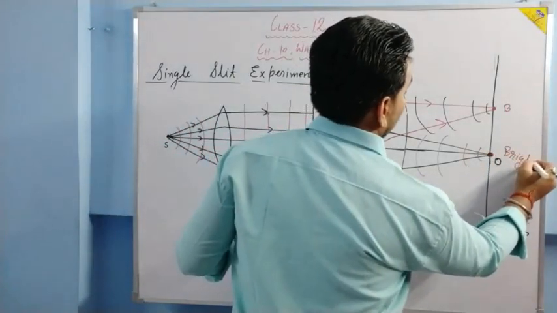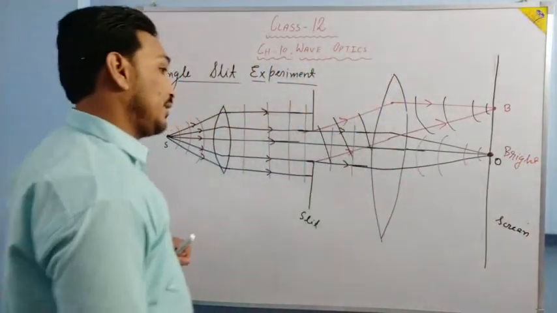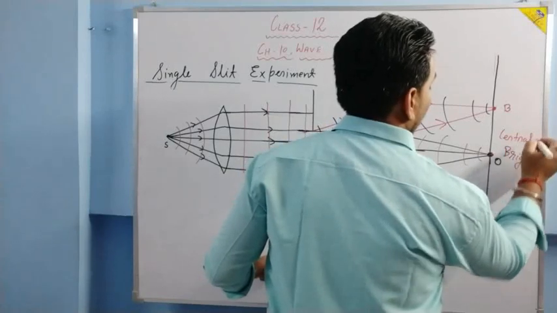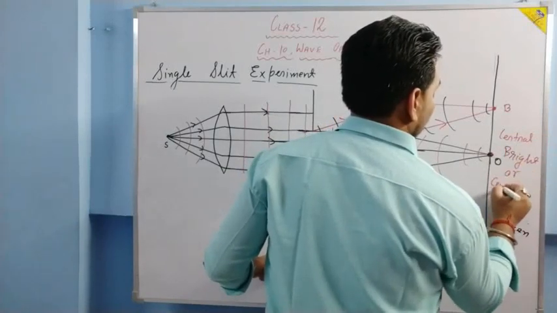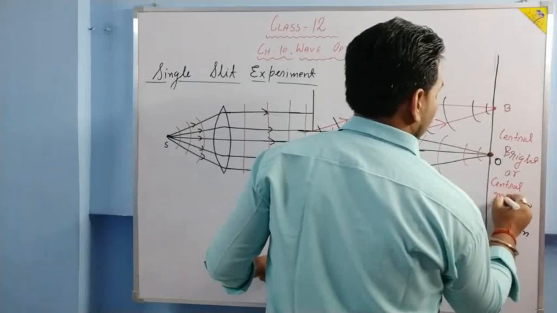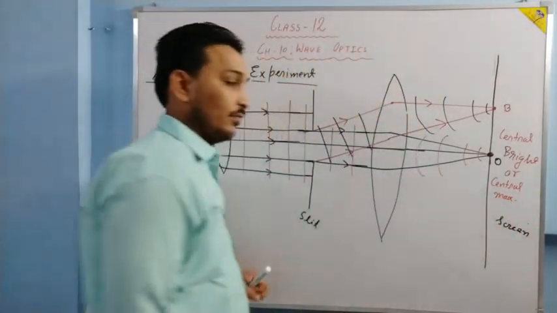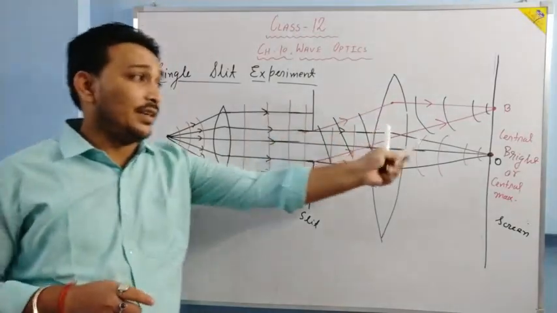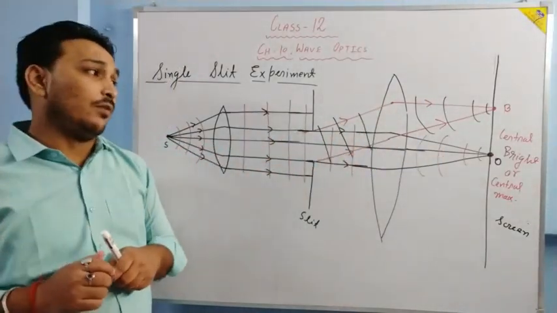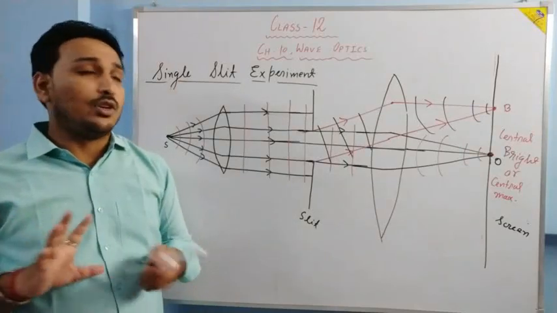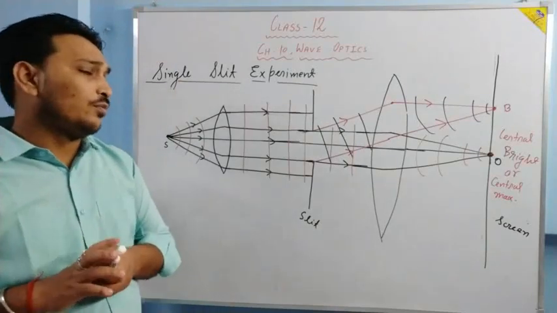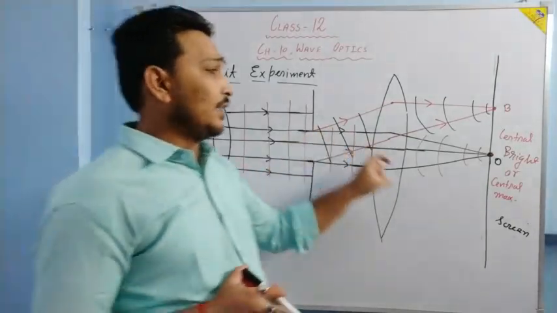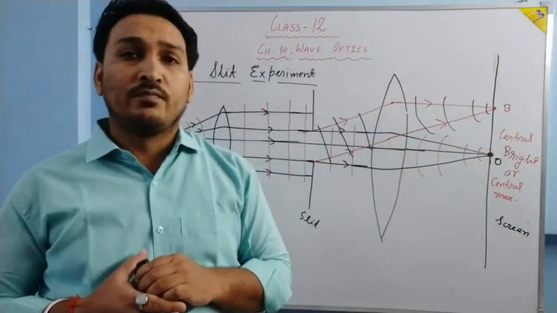At the center there will be a bright spot, and this bright is called central bright, or central maximum. At the center, central bright or central maximum will be formed. There is no doubt about it. Why is it so? Because of the positioning of the lenses as we have done, at the center there will be a bright spot. Is it clear?